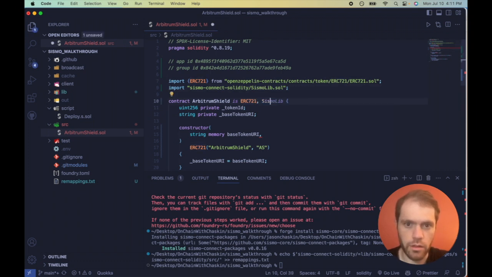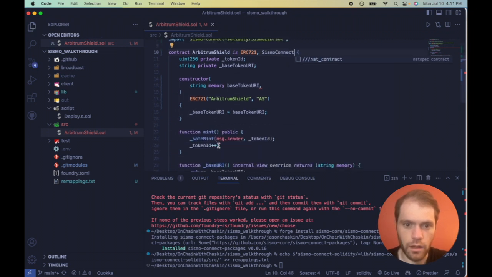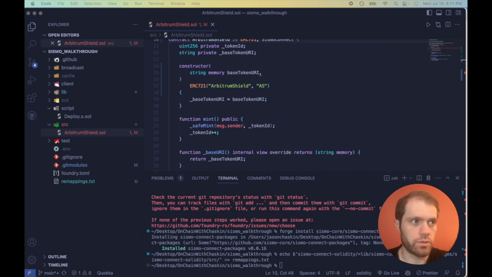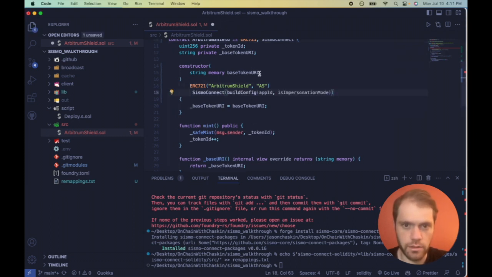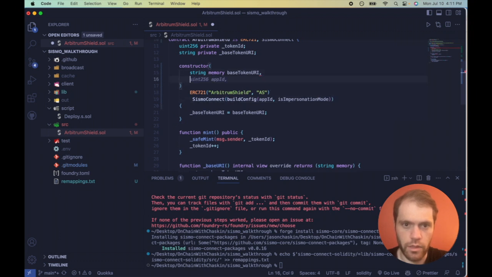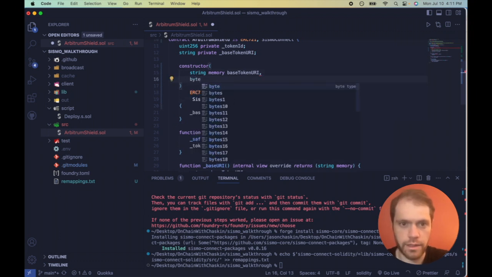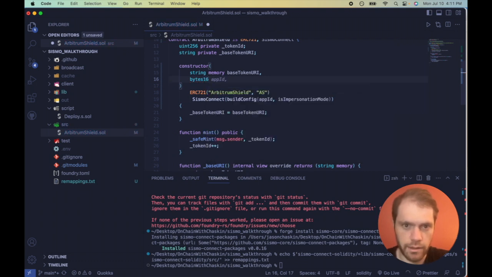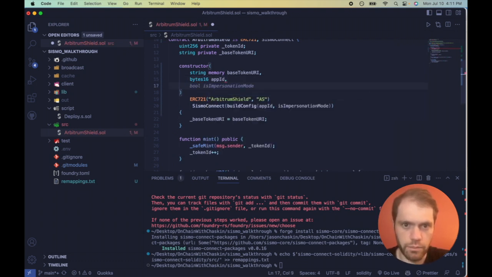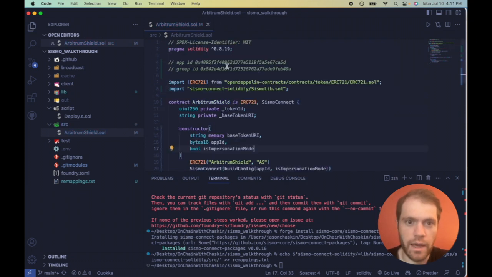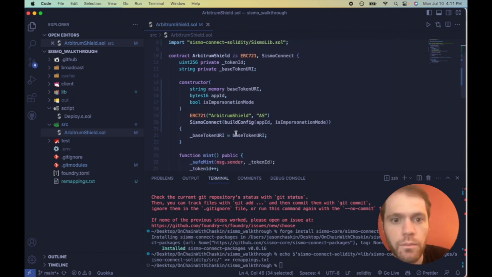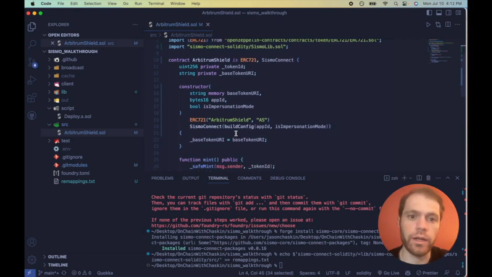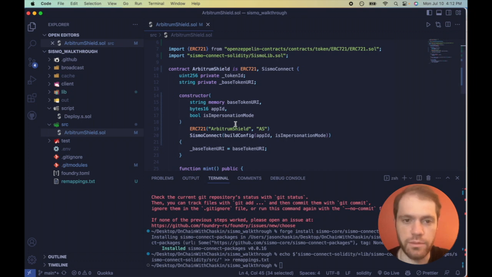Let's inherit the smart contract that we need, which is Sismo Connect. And that has a constructor, which we're going to paste in. The constructor takes in a function which takes in two variables. And they are bytes app ID, bytes16 to be exact, and bool isImpersonationMode. The app ID is this, and the isImpersonationMode we're going to set to true because we are testing and we're going to pretend we are none other than Brian Armstrong himself.